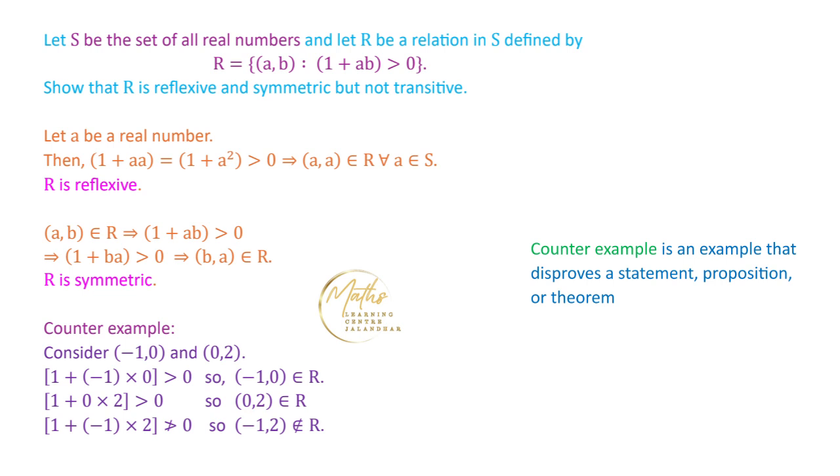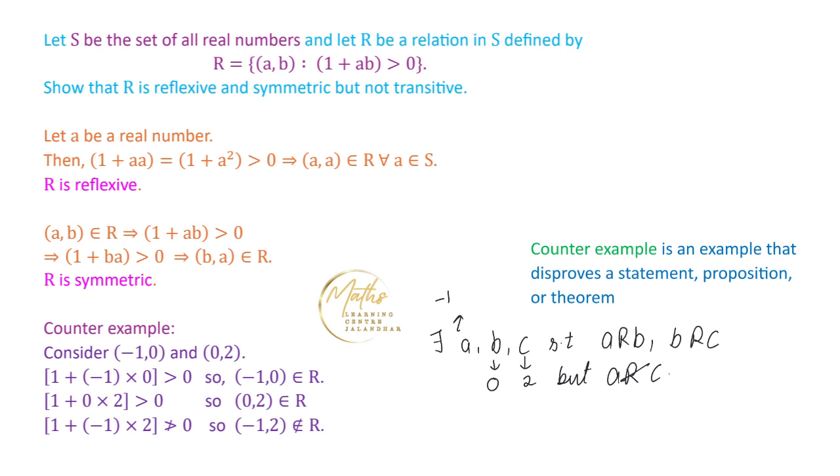So this example shows that we have obtained some A, B, C. We are saying that there exist A, B, C, where the value of A is minus 1, the value of B is 0, and C is 2, such that A is related to B, B is related to C, but A is not related to C.